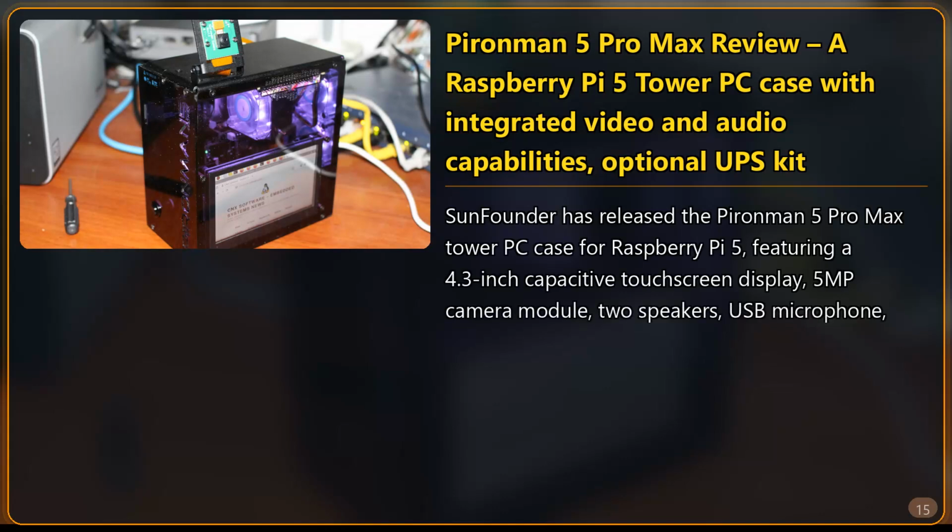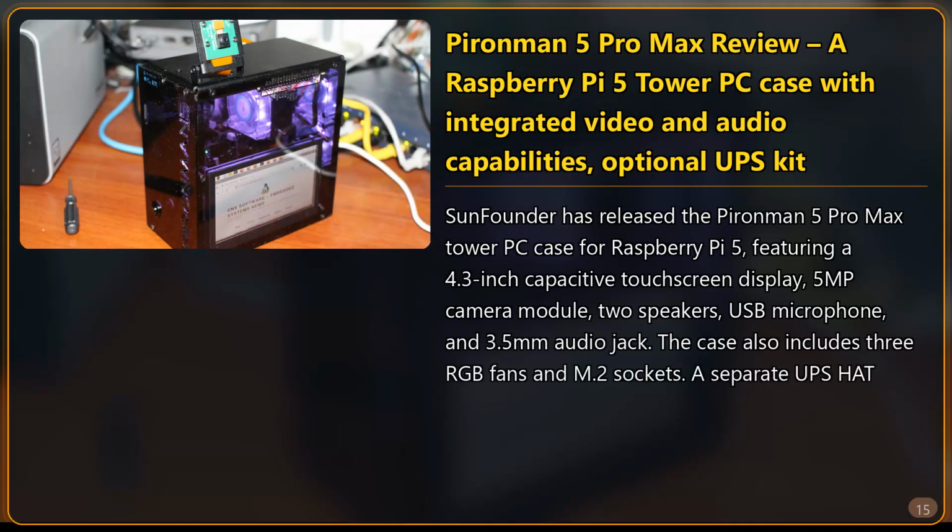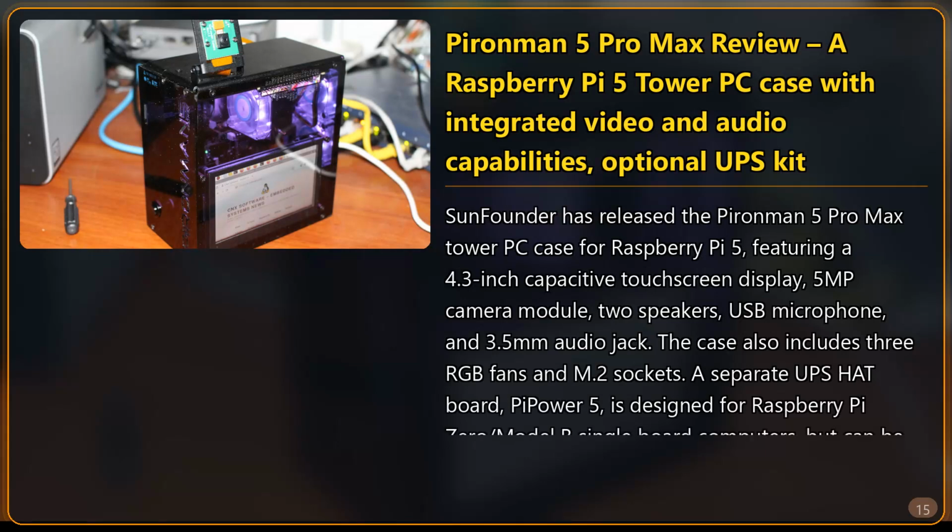The case also includes 3 RGB fans and M.2 sockets. A separate UPS hat board, PiPower 5, is designed for Raspberry Pi Zero and Model B single-board computers, but can be used with the Pironman 5 Pro Max.